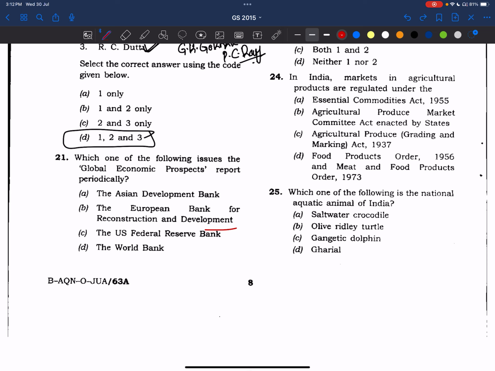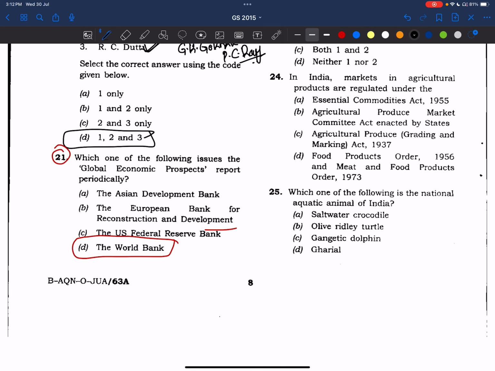This is a knowledge based question only, not a trick based question. Answer is World Bank. If you know, we know. But if you don't know, please don't try to attempt these types of questions. Sometimes it may get correct, it may get wrong, right? That risk we should not take. We should not leave it to fate.